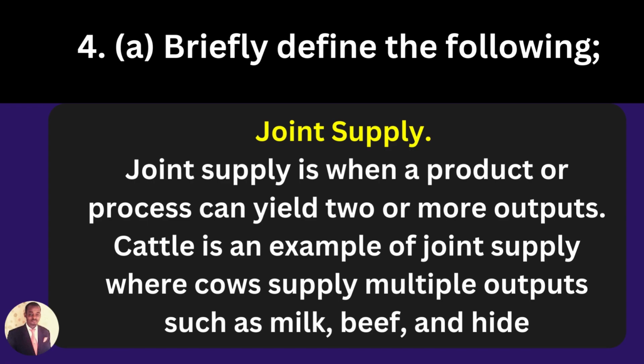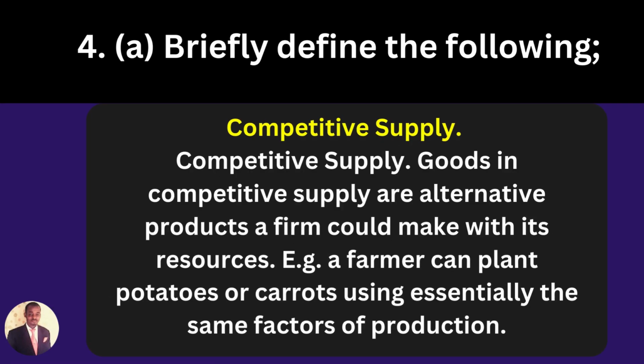Cattle is an example of joint supply where cows supply multiple outputs such as milk, beef, and hide. Now, competitive supply. Goods in competitive supply are alternative products a firm could make with its resources. E.g., a farmer can plant potatoes or carrots using the essential factors of production. Okay, so that is a competitive supply.